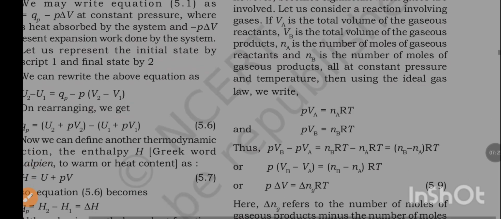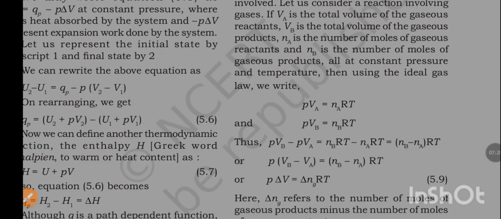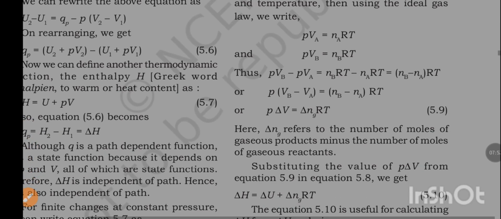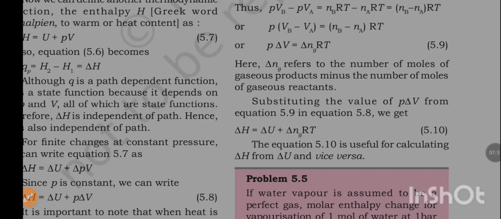Then using the ideal gas law, we write PVA is equal to nART, PVB is equal to nBRT. Thus PVB minus PVA is equal to nBRT minus nART is equal to RT times nB minus nA. P into VB minus VA is equal to RT into nB minus nA. P del V is equal to del ng RT. Here, del ng refers to the number of moles of gaseous products minus the number of moles of gaseous reactants.